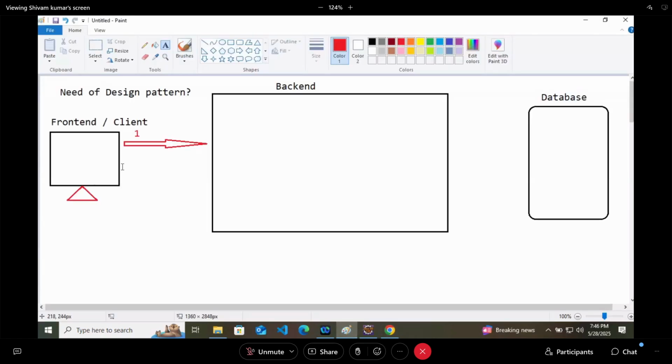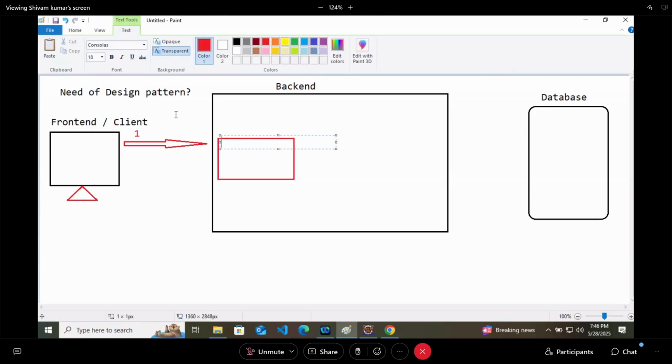So at first, the front end or the client will send one request to the backend. There is one particular person inside it that is called the front controller, or dispatcher servlet.